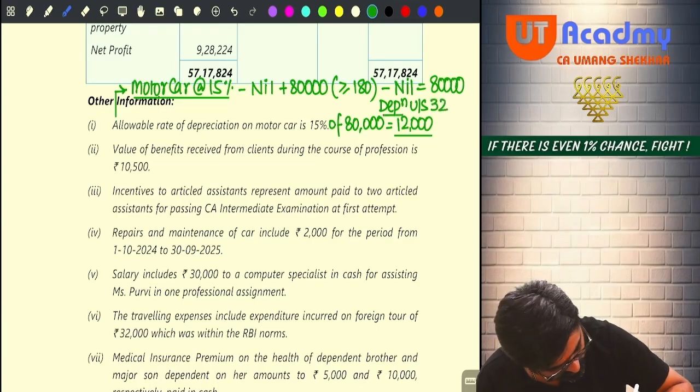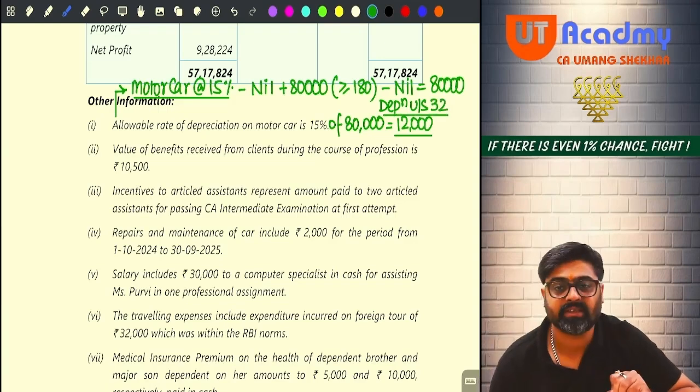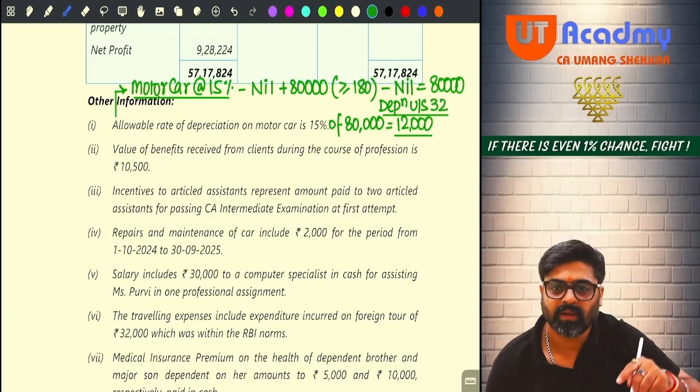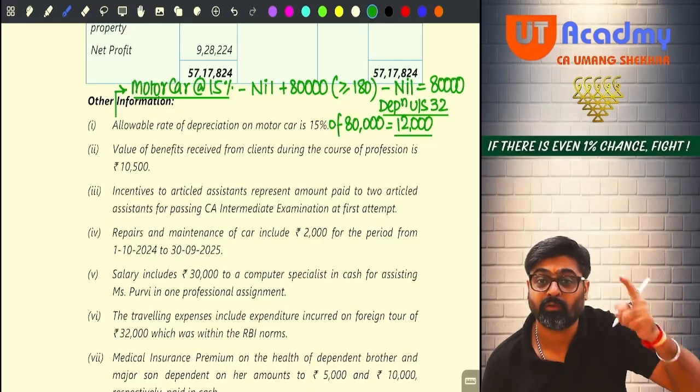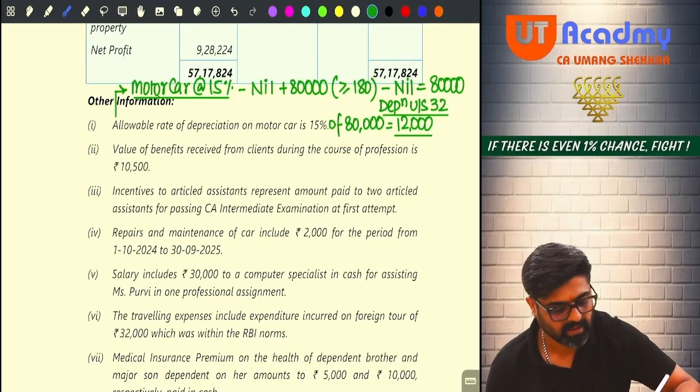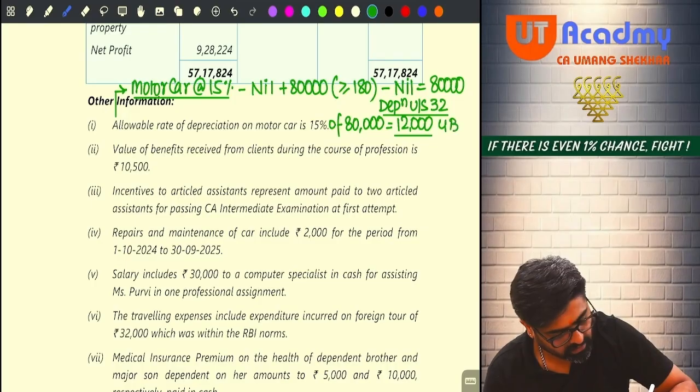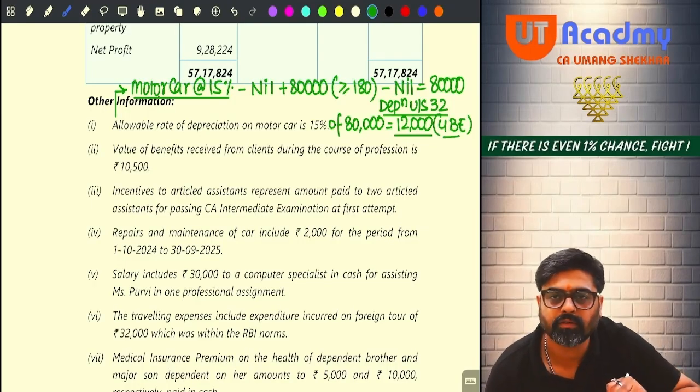Now this 12,000, my dear friends, is the depreciation which you have calculated on the motor car under section 32. Can we claim this depreciation as a deduction? Yes. But this is not recorded above, so we'll have to claim this separately as unrecorded business expense.